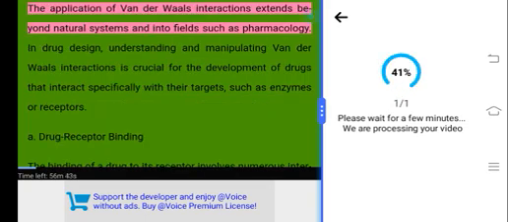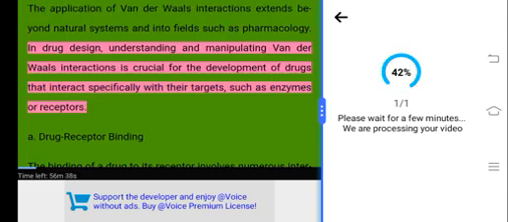The application of van der Waals interactions extends beyond natural systems and into fields such as pharmacology. In drug design, understanding and manipulating van der Waals interactions is crucial for the development of drugs that interact specifically with their targets, such as enzymes or receptors.